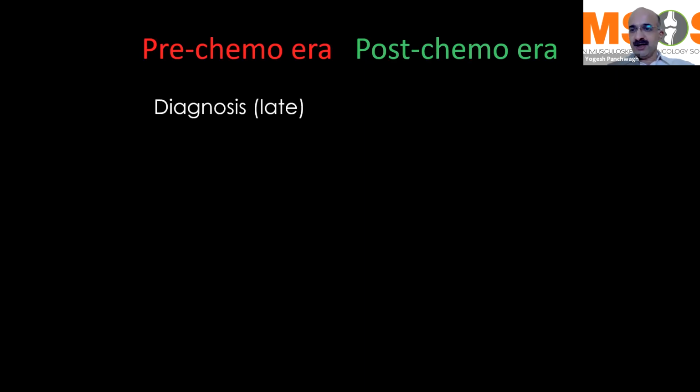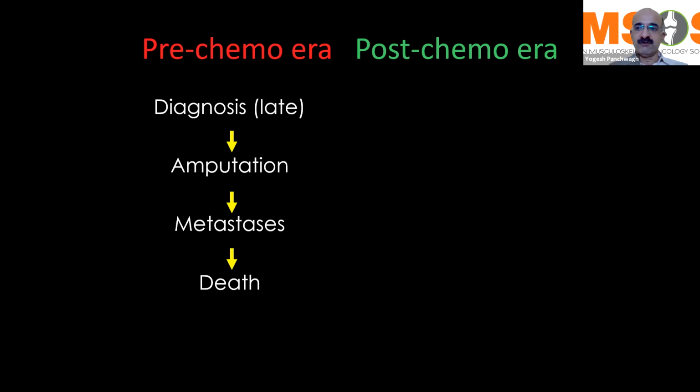In the pre-chemo era, that was pre-1990s, typically these bone sarcoma patients presented to the surgeons pretty late. Most of them would end up having an amputation. Eventually, for the lack of adequate chemotherapy, most of them would end up having metastasis later on and eventually would die of the disease.